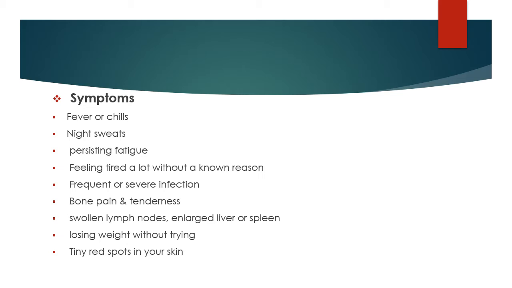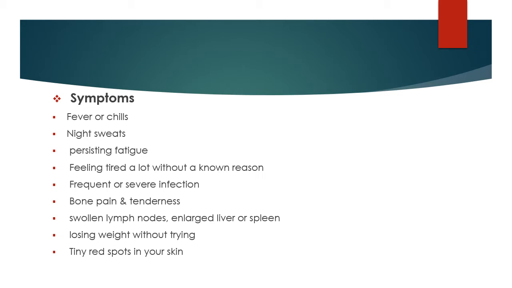Then bone pain and tenderness, swollen lymph nodes, enlarged liver or spleen, losing weight without trying, and tiny red spots on the skin. These are all symptoms of leukemia.